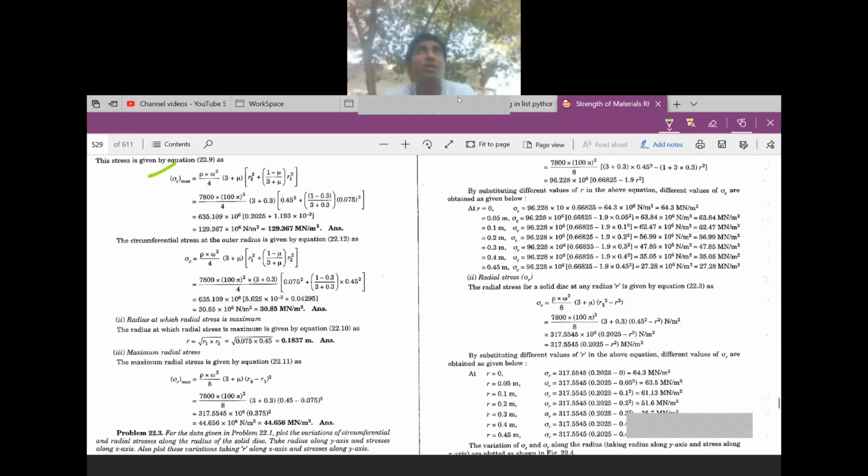Then the maximum radial stress formula is sigma R max is equal to rho omega square by 8 into (3 plus mu) into (R2 minus R1) whole square. If you substitute all the values, rho, omega, mu, R2, R1, here R1 is 0.075, then we get the maximum radial stress.